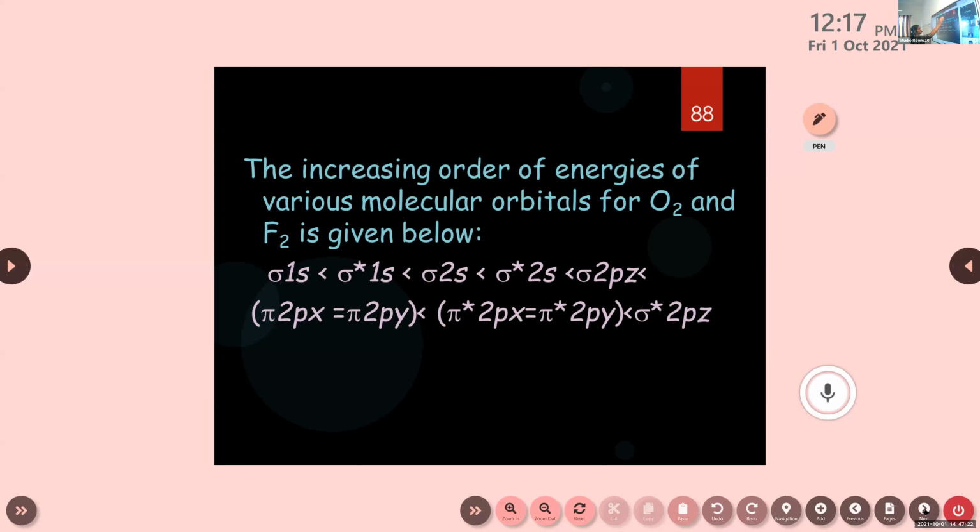I told you about the different types of bonding and anti-bonding molecular orbitals, right? So this is the increasing order of energy only for oxygen and fluorine. All other molecules will follow a different order. So we will start with sigma 1s, that is the bonding molecular orbital. After that, sigma star 1s, which is anti-bonding. When you see a star there, that belongs to anti-bonding.